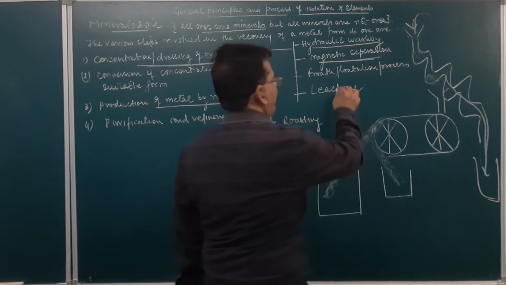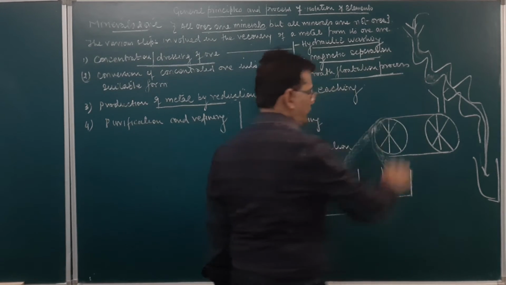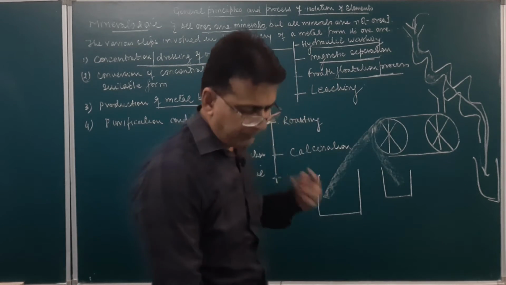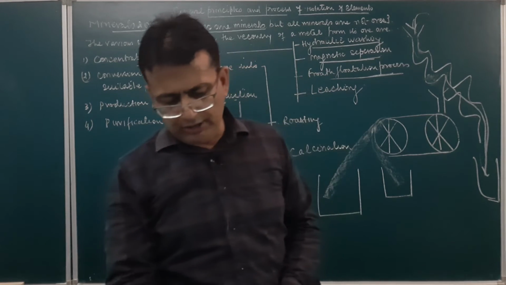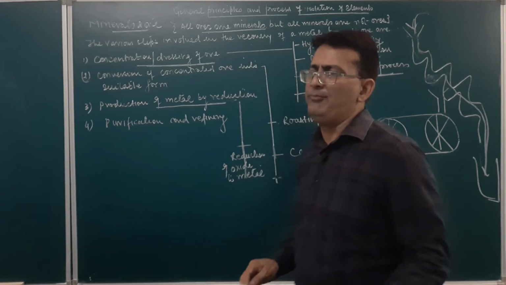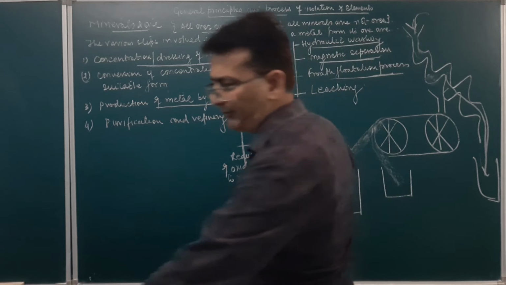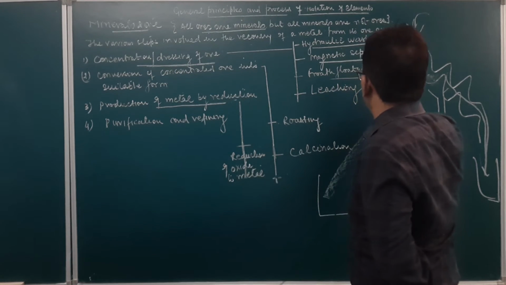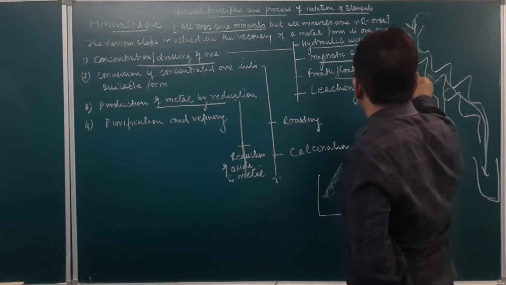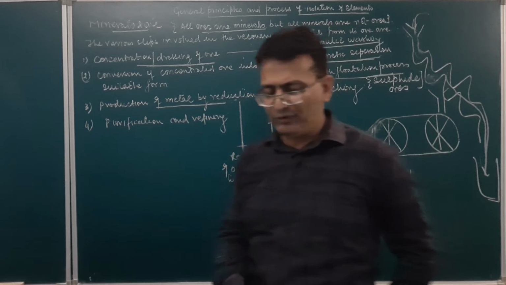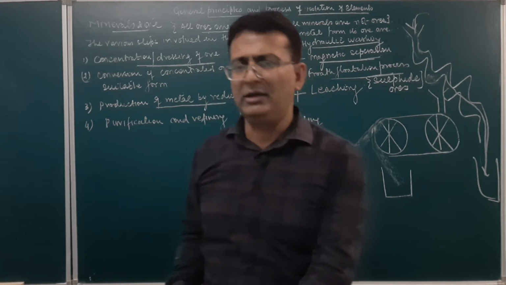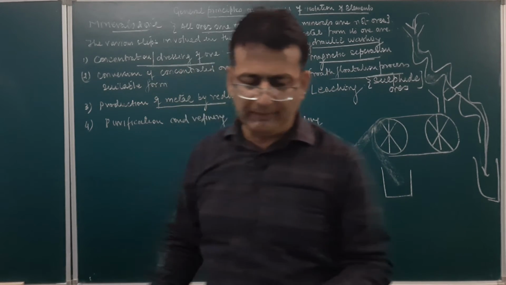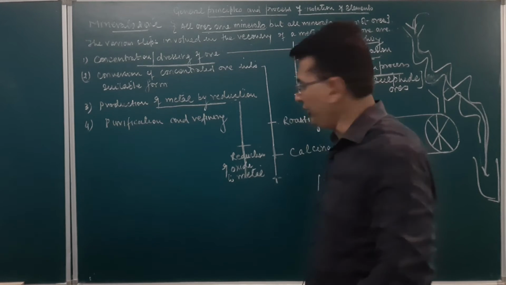Third is the froth flotation process. The froth flotation process is normally used for removing the sulfide impurities from the ore. So it will be basically used in the sulfide ores, such as galena, zinc sulfide, lead sulfide, etc. So the sulfur impurities can be separated from here. In this process, what do we do?